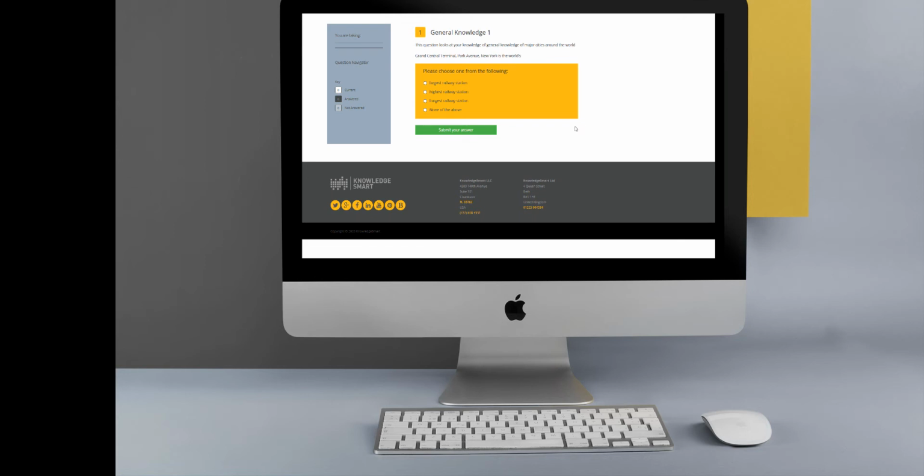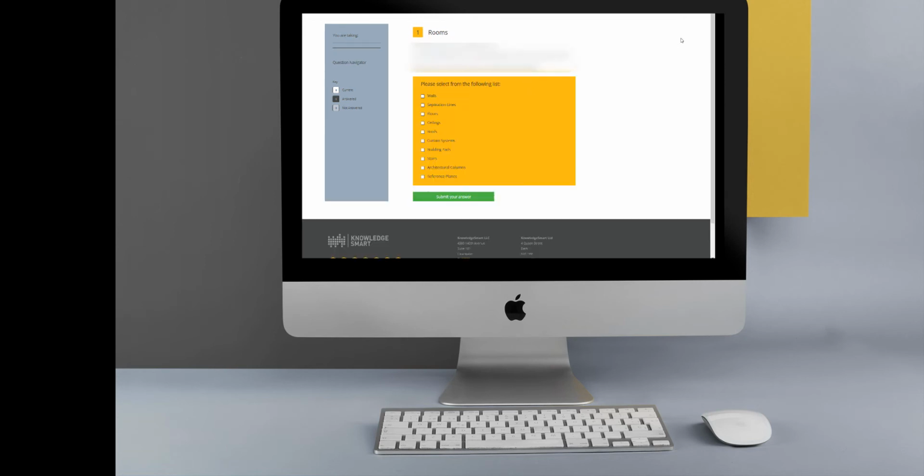Here, the user has to read the question wording and then select the appropriate option from the list of available options. With multiple choice questions, the user will have to select only one option. If you have a question in mind that might require the user to select more than one answer, our next question type will be most appropriate, and that is called pick list.